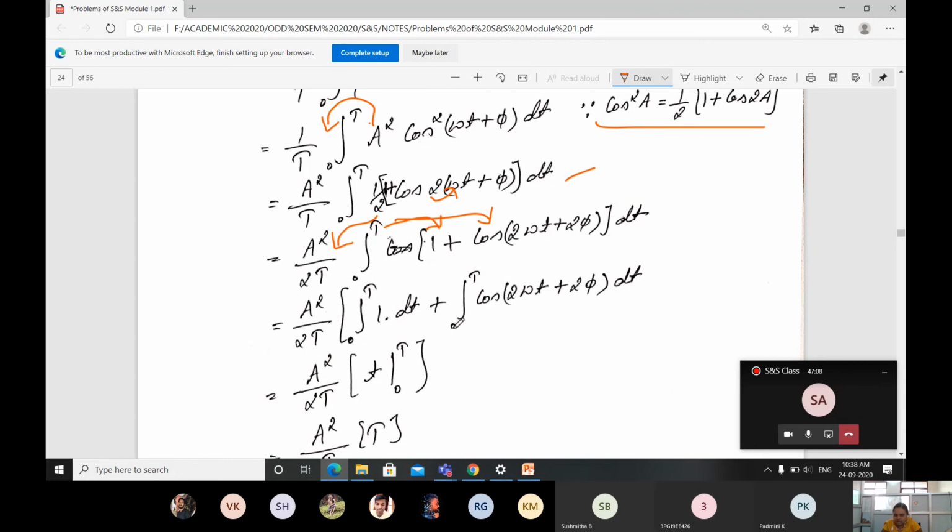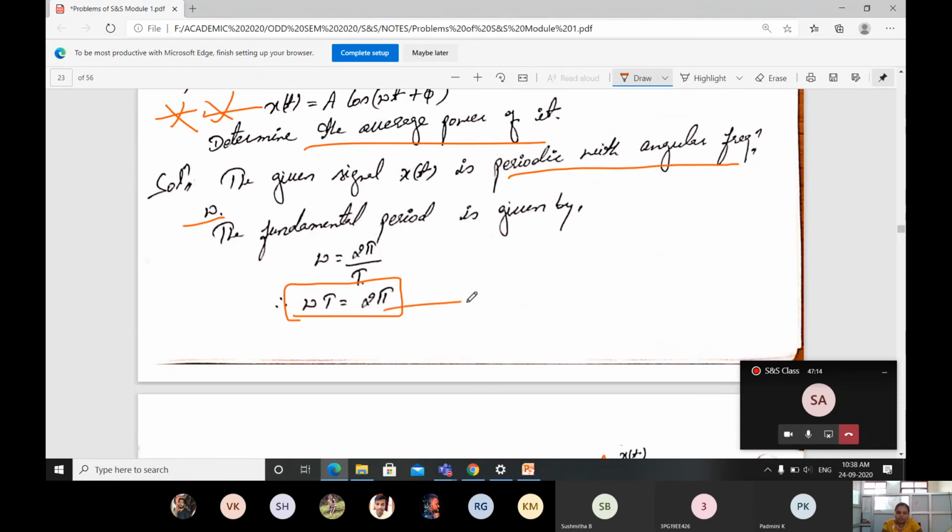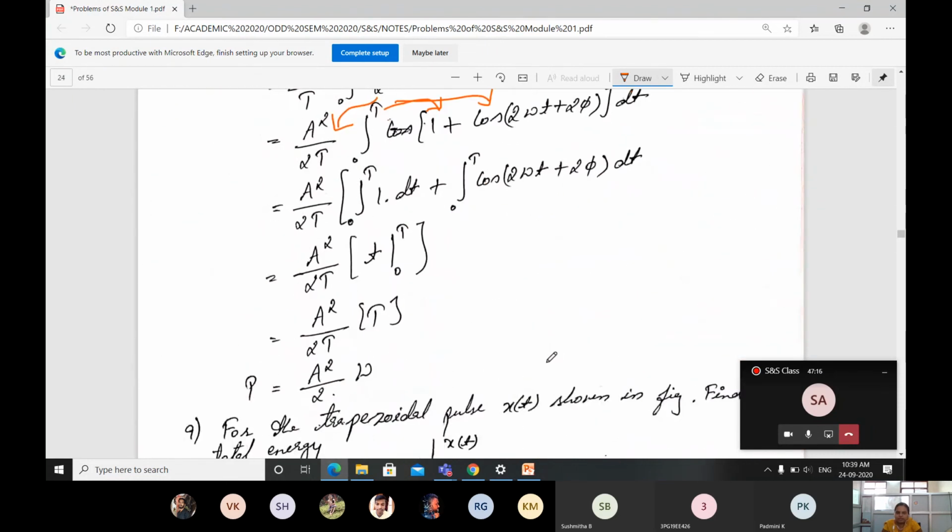If I apply the limits, omega T is going to be 2 pi, so sine 2 pi or sine 0 is going to be 0 after integration. For that reason, we know that the value is going to be 0.